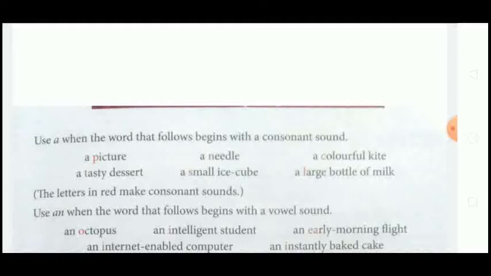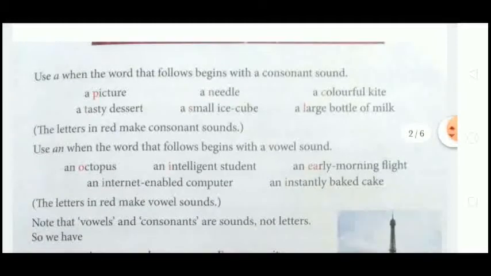See, a picture, a tasty dessert, a needle, a small ice cream cup, a colorful kite, a large bottle of milk. Here, all the words begin with a consonant sound, so we use the article a before those nouns. The letters in red make consonant sounds. When the word begins with a consonant sound, we use the article a.